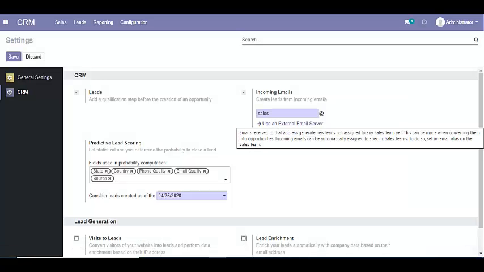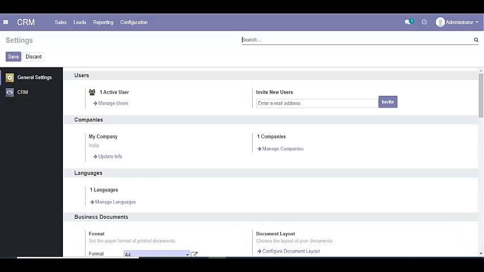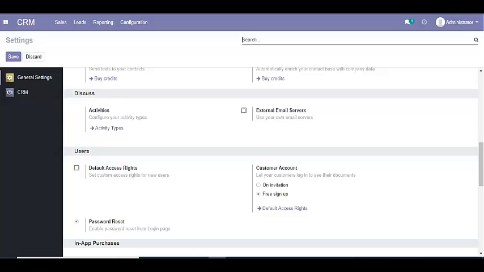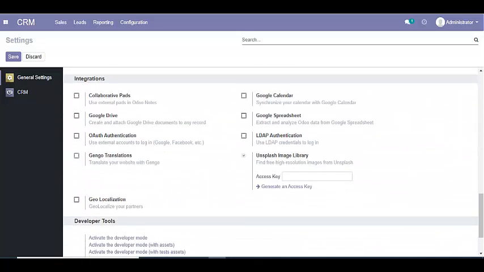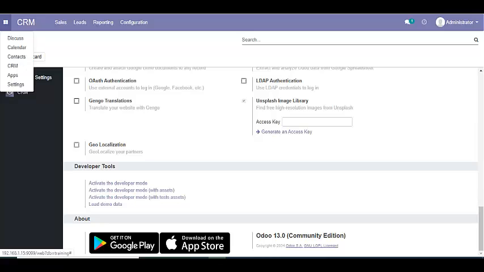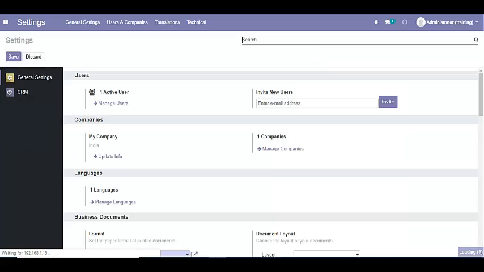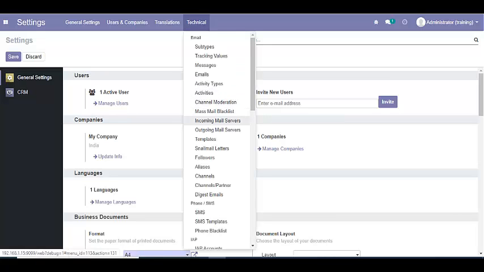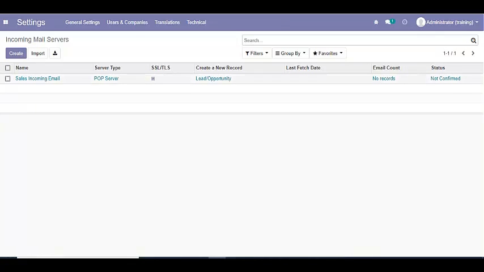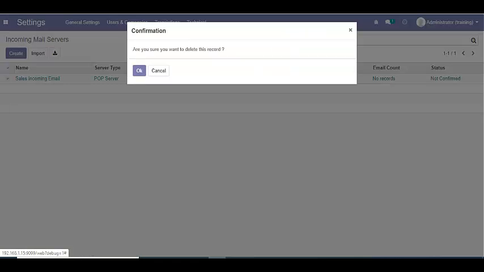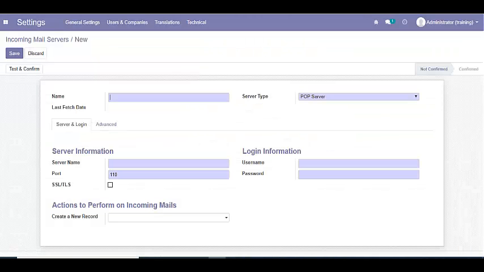We can configure an external email server. To configure the incoming emails, we need to activate the developer mode. Now, in settings, under technical, we will see incoming mail server. Here, I have just configured this. Let's configure a new one. To configure incoming email server, we can set any name here, like sales email.